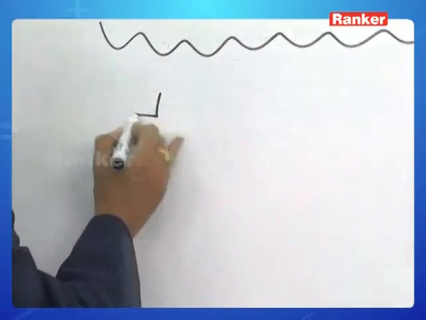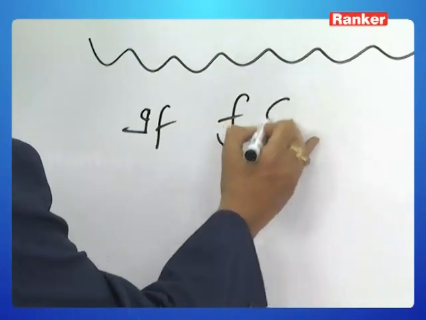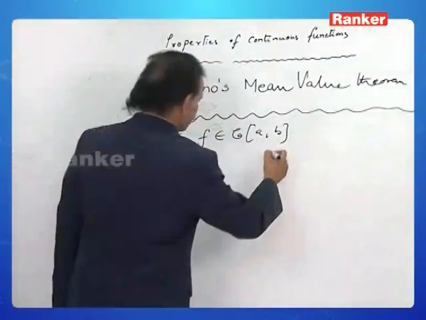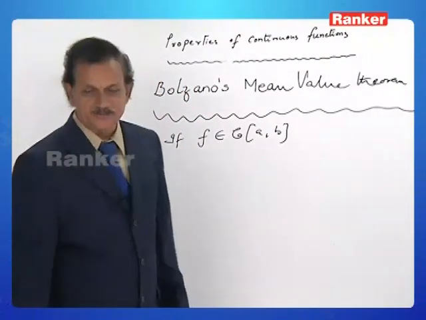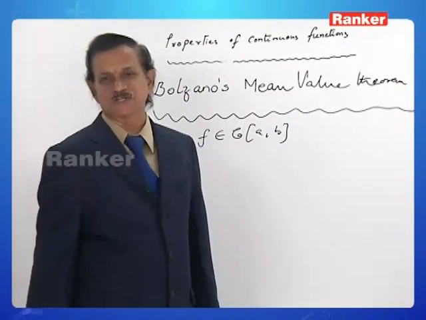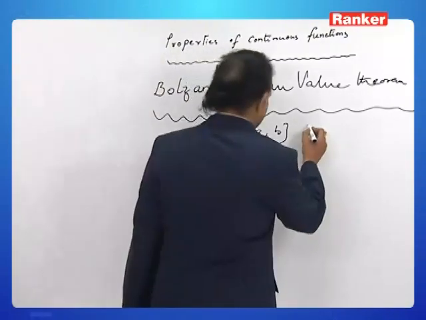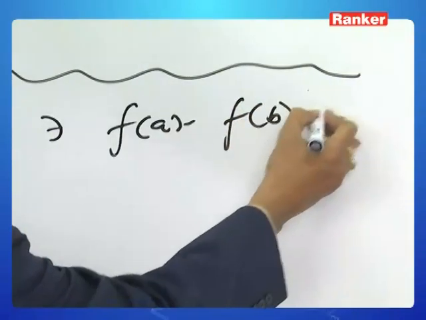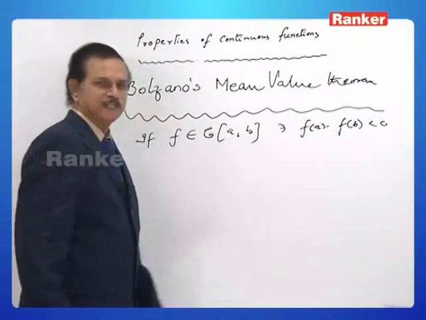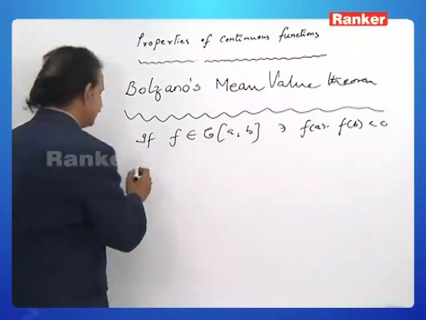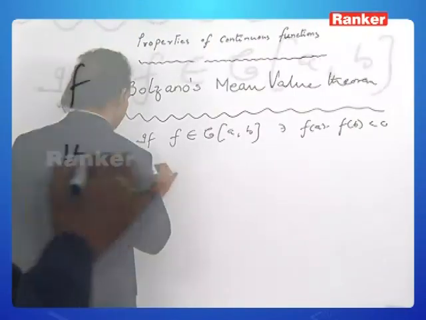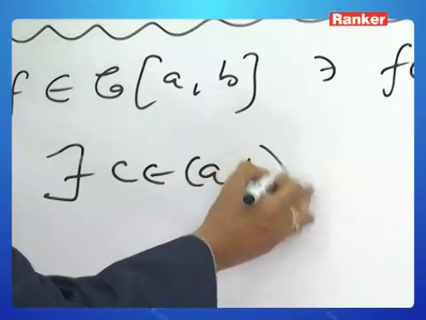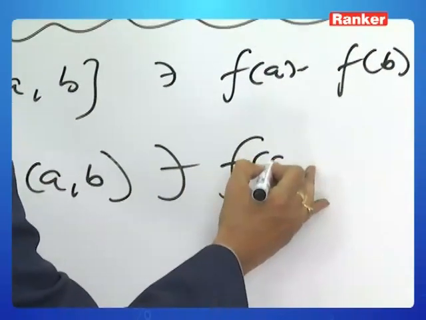If f belongs to C of closed interval a to b, that is, f is continuous on the closed interval a to b, such that f of a into f of b is less than 0, then there exists c belonging to the open interval a to b such that f of c is equal to 0.